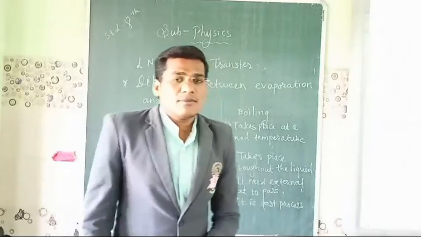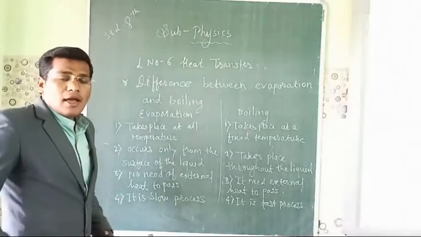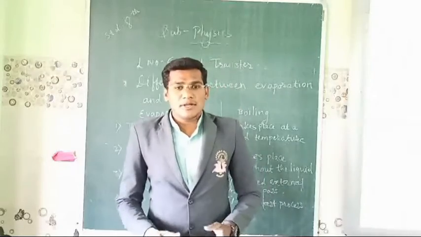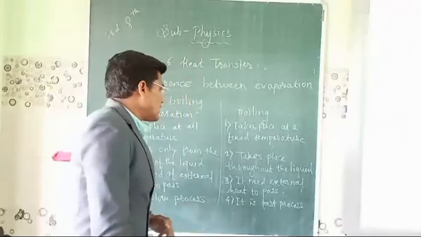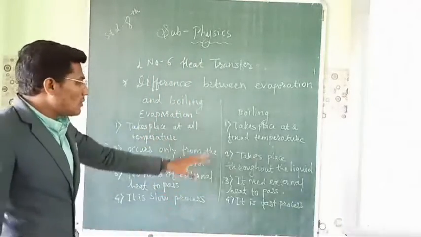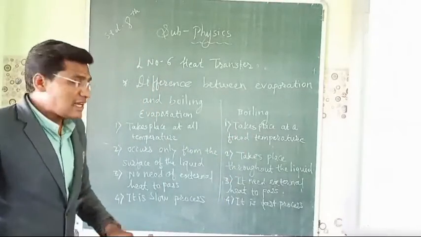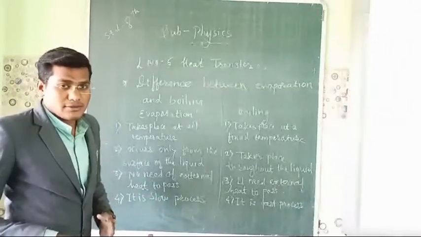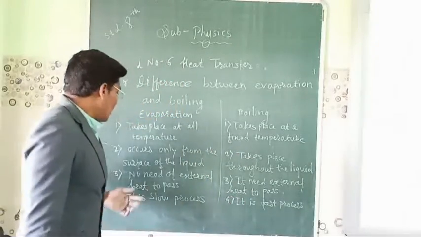Now we will see the next topic of the lesson, that is the difference between evaporation and boiling. As we learned in this video about evaporation and boiling, now what are the differences between them? Evaporation takes place at all temperatures, while boiling takes place at a fixed temperature. It means that for evaporation there is no need to supply heat, while for boiling we have to give heat to it.